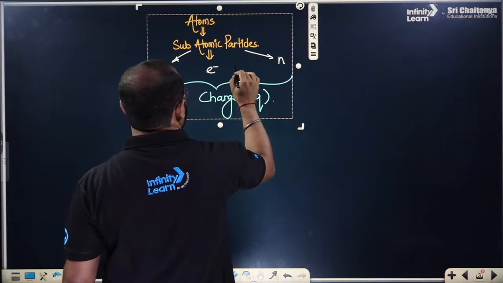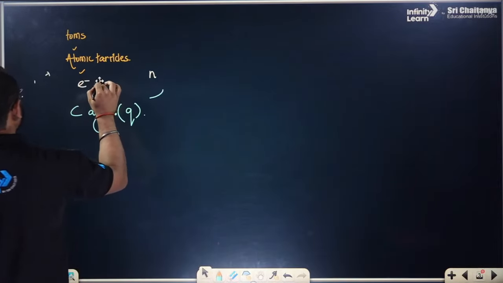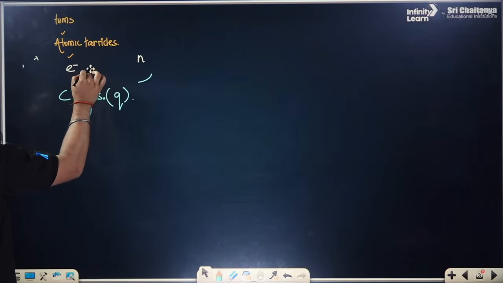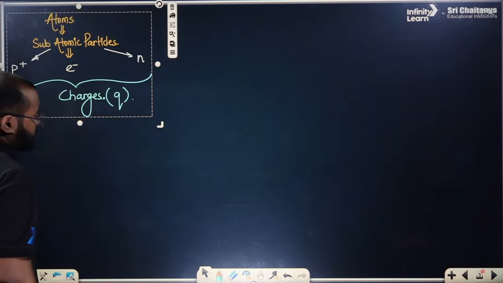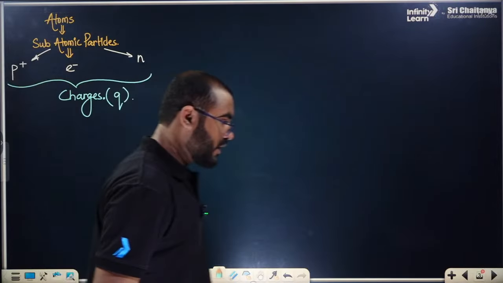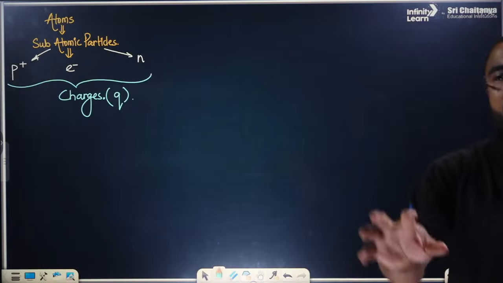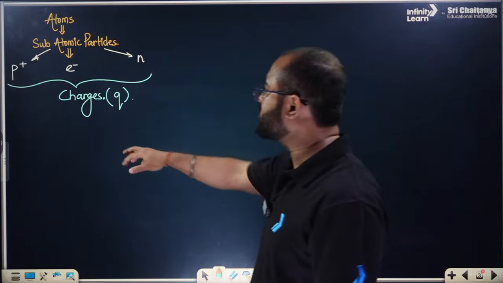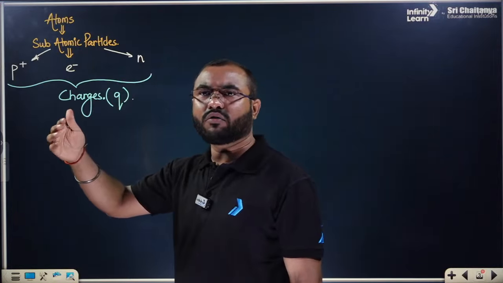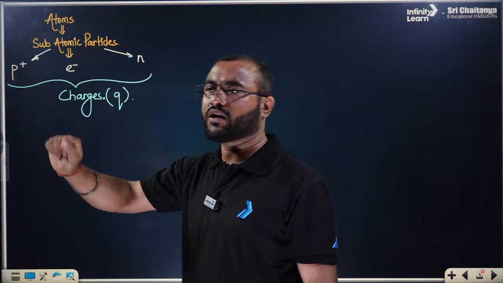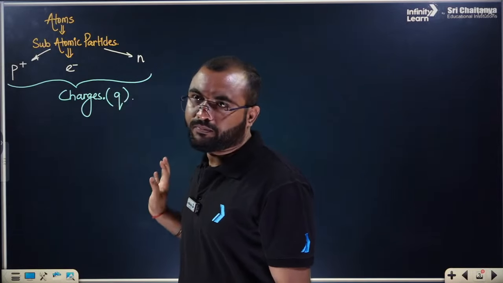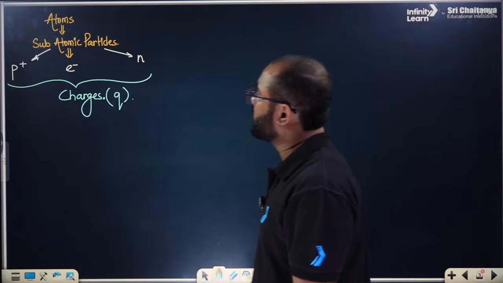Now we will be talking about a lot of this. Do not worry, there are a lot of things that we have to talk about in this chapter. So when we talk about the proton, electron, and neutron, we have found out that these are charges. One charge, whether we are talking about proton or electron, is represented by small q. And this is what charge is all about.